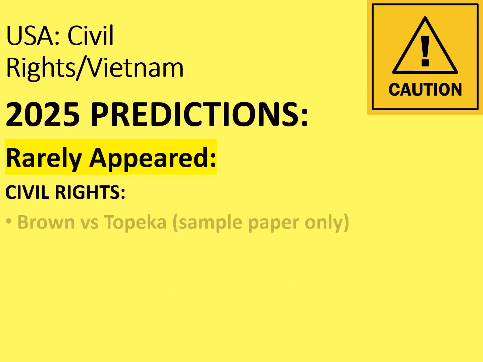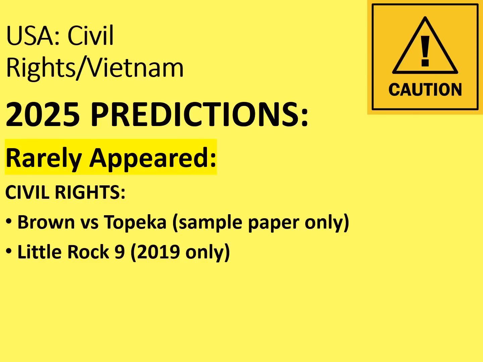Well, for civil rights, these include Brown versus Topeka. So the Brown versus Board of Education Supreme Court case is a really important founding moment in the civil rights movement, but it's only ever appeared directly in the sample paper that was given out to teachers in 2016. So it's been a good while since this has turned up directly. Related to that is the Little Rock Nine, which only appeared in the 2019 paper.